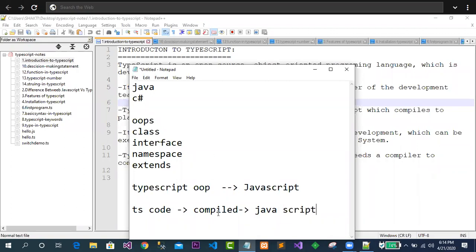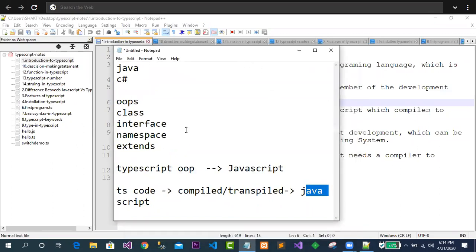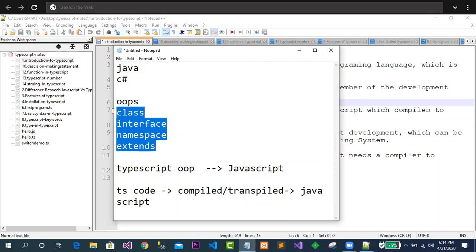Simple concept. Or in another word, we can say transpiled. This is called transpiled. Your TS code will be transpiled to JavaScript code. It means that for those people who have the habit of working in Java or C Sharp, all the keywords are facilitated to achieve their goal or to maintain the OOPS concept.